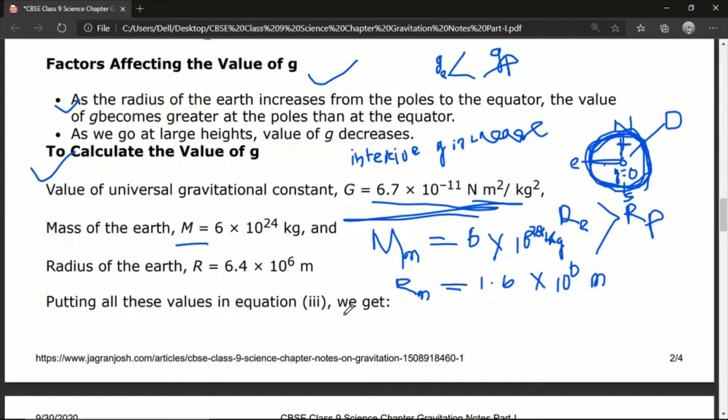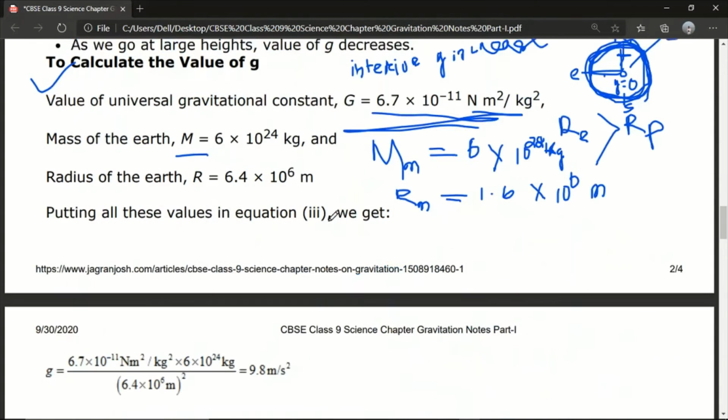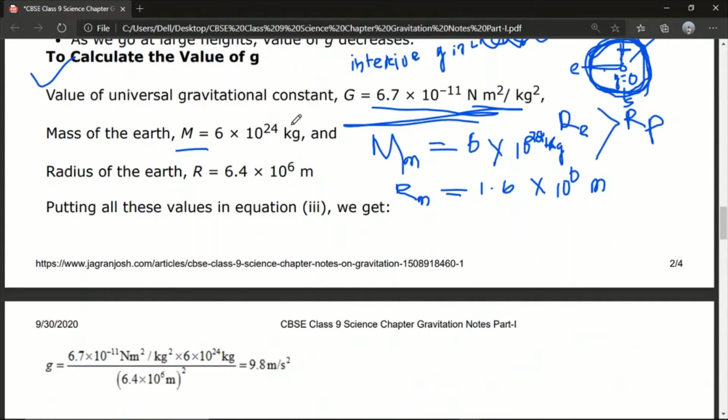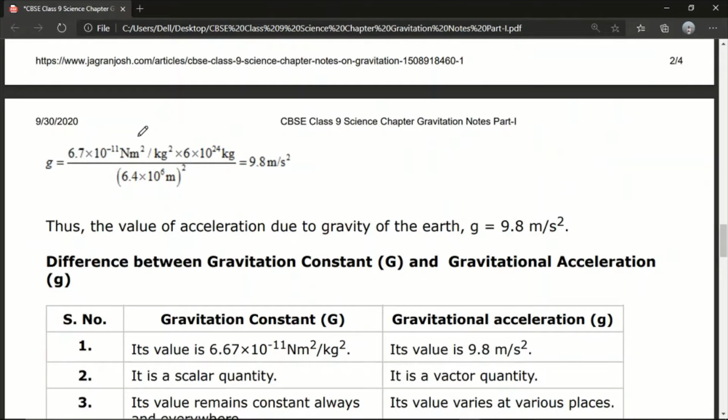So putting all these values in equation 3 we will get. Just put the value of capital G, capital M and capital R in this equation 3. We'll put all these values. Just remember it: 6 into 10 to the power 24, the mass of the earth; 6.4 into 10 to the power 6, the radius of the earth. And this value is most important. Now here we have put all the values in the equation.